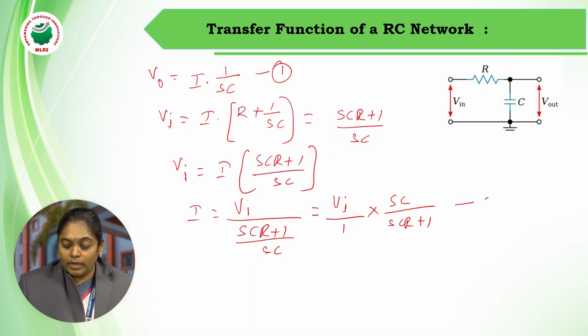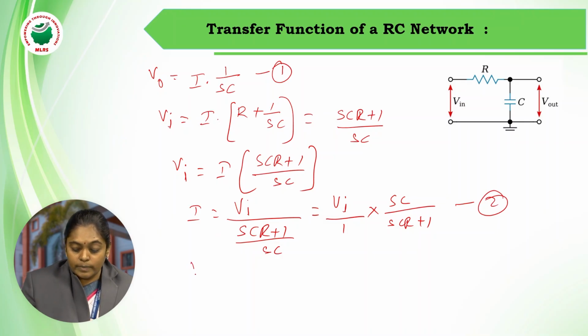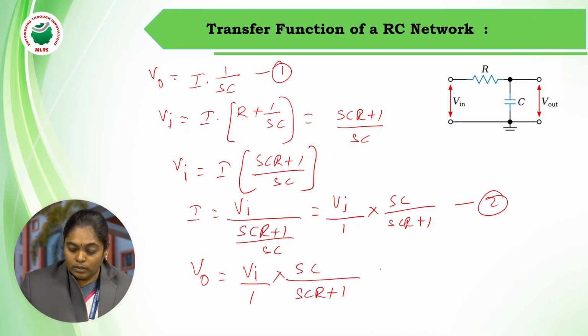Now make this equation 2 and substitute the equation of I in equation 1. So substituting, V naught, instead of I, I need to replace it with Vi by 1 into sC by (sCR plus 1) into 1 by sC. This sC will be cancelled out.